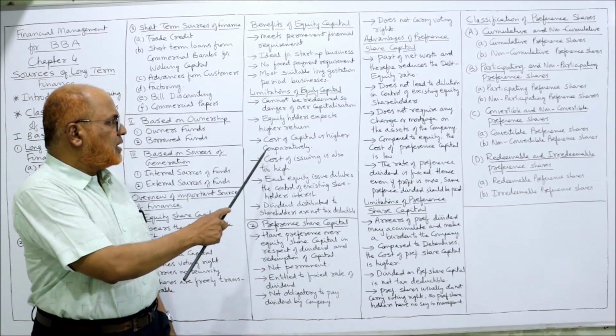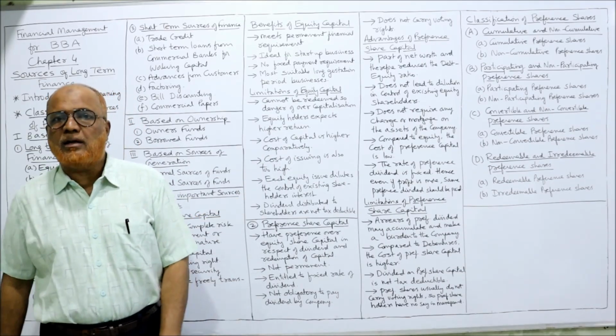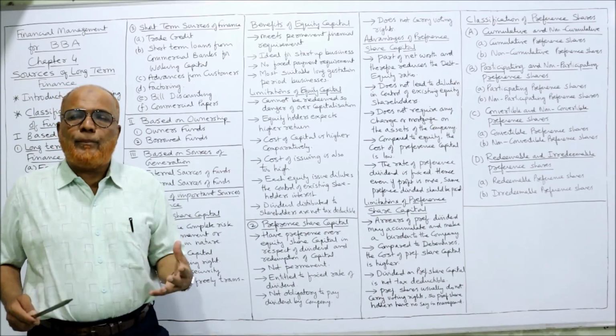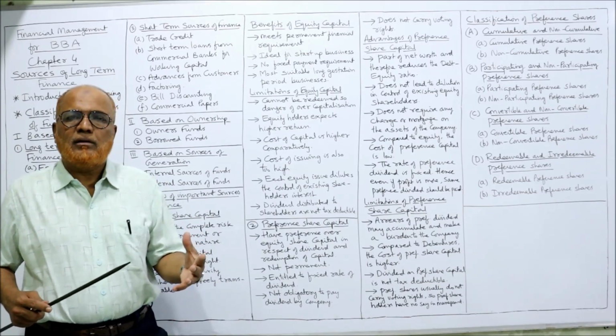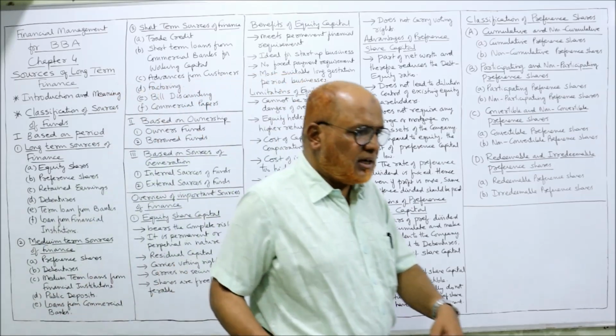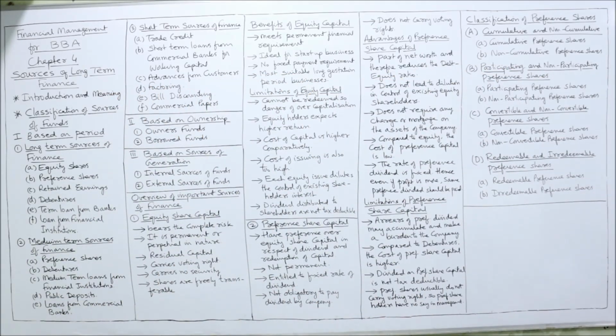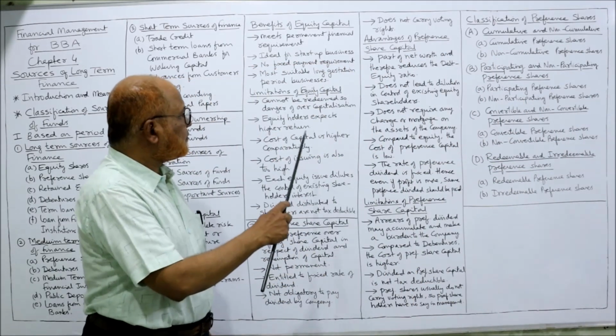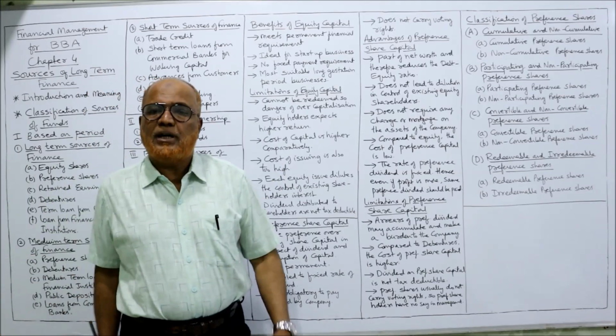That's the limitation. Then cost of capital is comparatively higher. When the company compares the cost of capital, the highest cost of capital is equity capital. Highest cost of capital is equity capital, right? Then debentures.